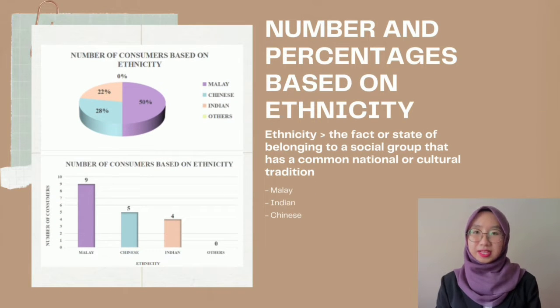As you can see, it represents a pie chart and cluster column of a survey about consumer behavior by ethnicity. Ethnicity can be defined as the fact or state of belonging to a social group that has a common national or cultural tradition. For example, Malay, Indian, and Chinese. Based on the cluster column, the highest ethnicity is from Malay respondents, which is 9 respondents with 50%. Furthermore, the lowest ethnicity is from Indian respondents, which is 4 respondents with 22%.